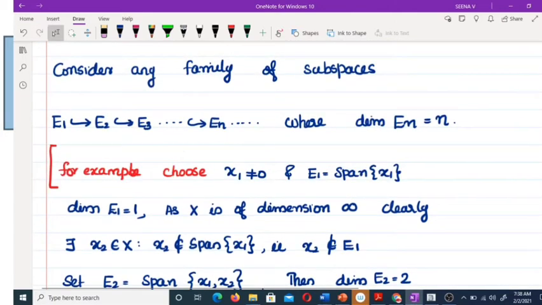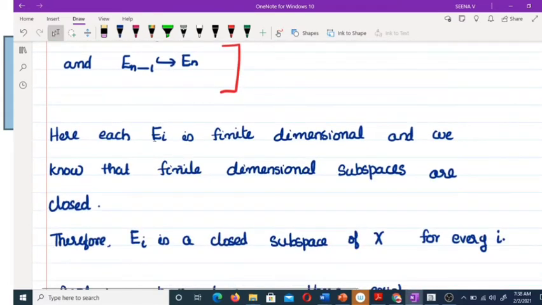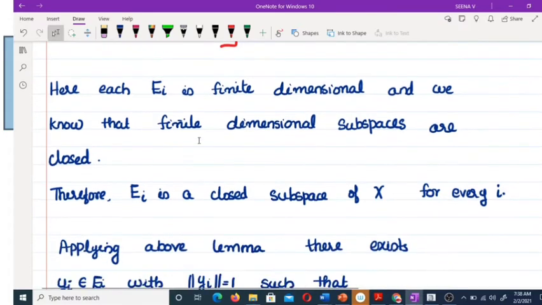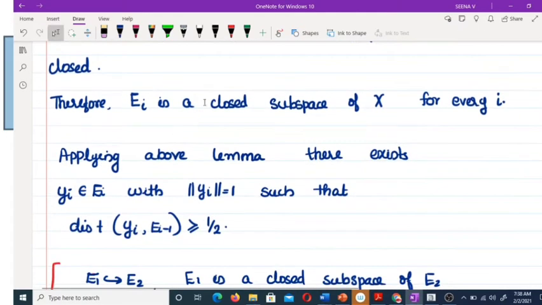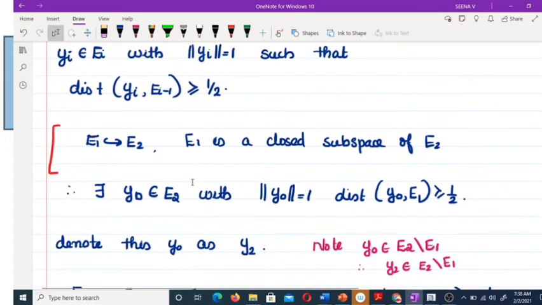Okay. So consider a family of subspaces E1, E2, etc., En. And given that each Ei is finite dimensional, and we know that finite dimensional subspaces are closed. Therefore, Ei is a closed subspace of X for every i. And applying the above lemma, we get there exists a yi belonging to Ei with norm of yi equal to 1 such that the distance between yi and E(i-1) is greater than or equal to 1 by 2.